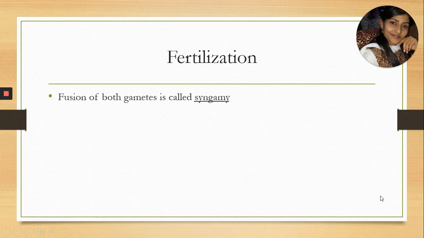Fertilization is a term in which fusion of male and female gametes takes place. And this fusion leads to the formation of zygote. This term is also known as syngamy. The word syngamy is made up of two words. First is syn and second one is gamy, where syn means together and gamy means fusion. So when fusion takes place, that term is called syngamy.